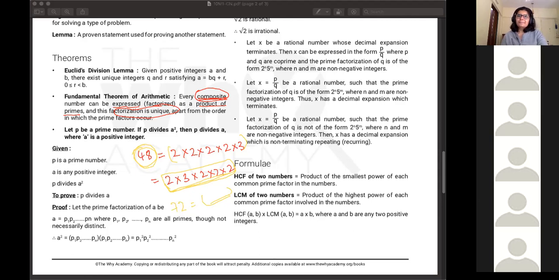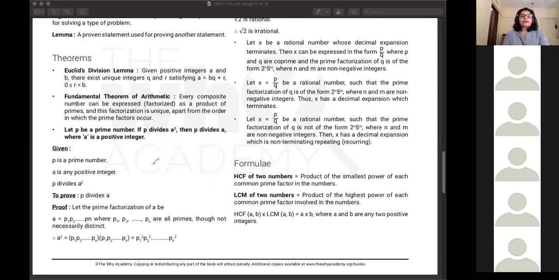Clear about this? Yes, ma'am. Now comes our first proper theorem of the chapter. The theorem statement is: let P be a prime number.